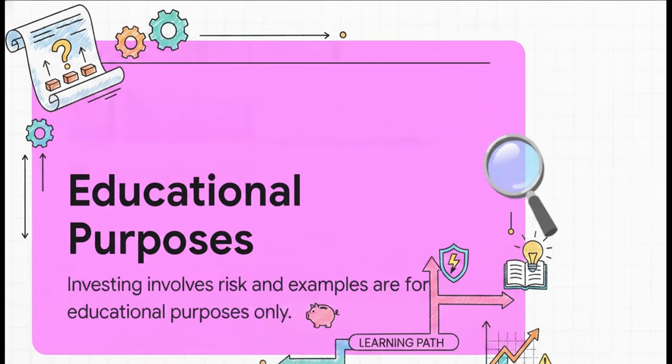Building right on that, the blueprint mandates a clear definition of the content's purpose, educational purposes only. The script has to explicitly state that investing involves risk. And those real-life examples we talked about earlier, the script must clarify that they are just examples, not guaranteed blueprints for identical results. This transparency is absolutely key to building trust with a learning audience. It's basically saying, hey, I'm here to give you the tools and the knowledge, but you're the one who has to navigate the actual risks.